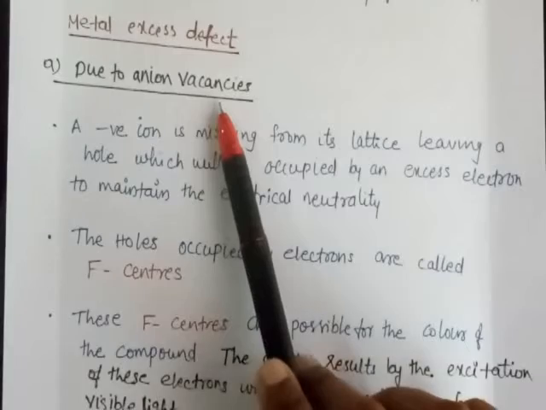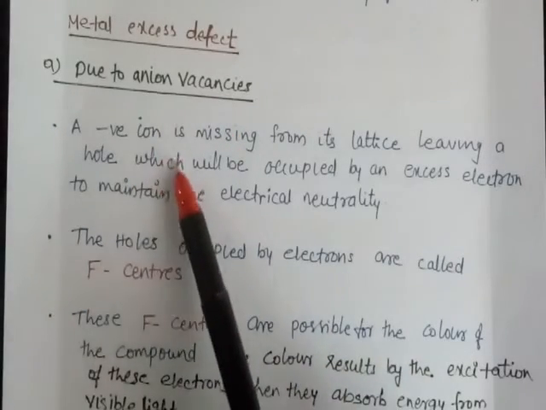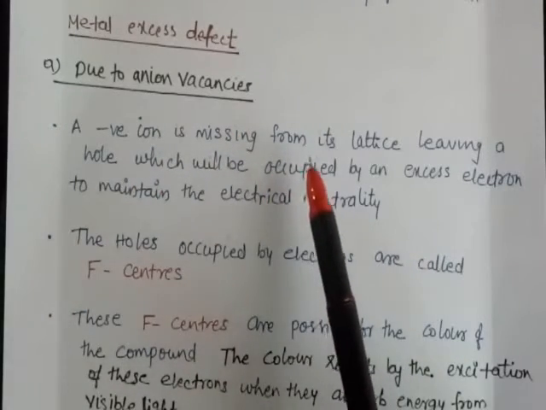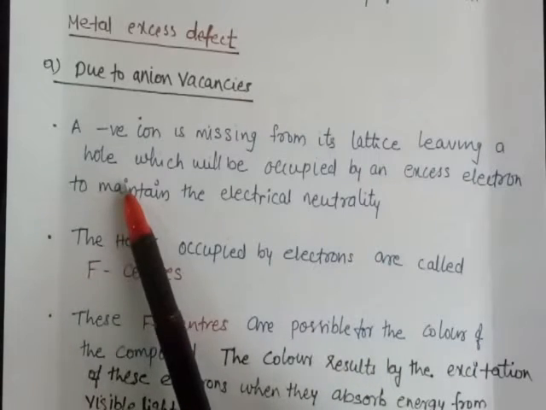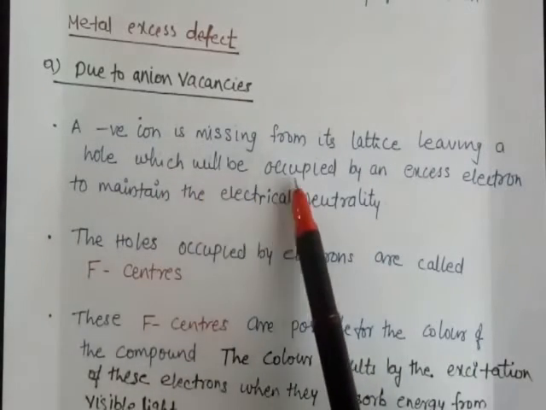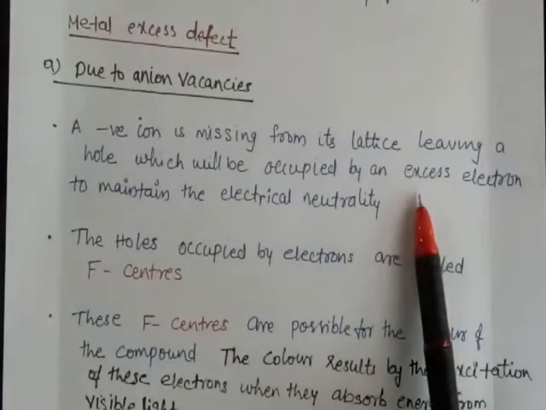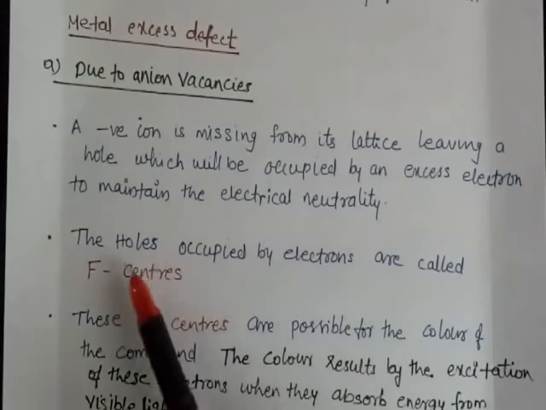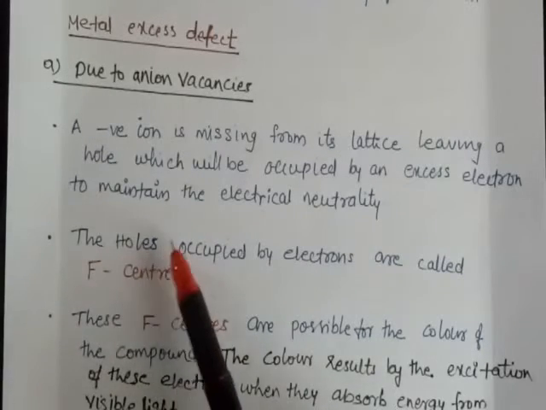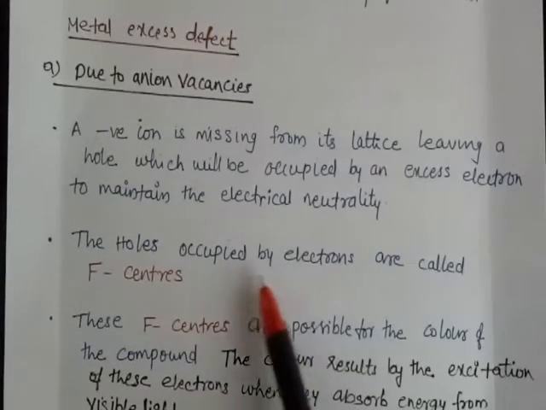Anion vacancy means a negative ion is missing from the lattice and leaves a hole, and this hole will be occupied by an excess electron to maintain the electrical neutrality. The holes occupied by electrons are called F-center.